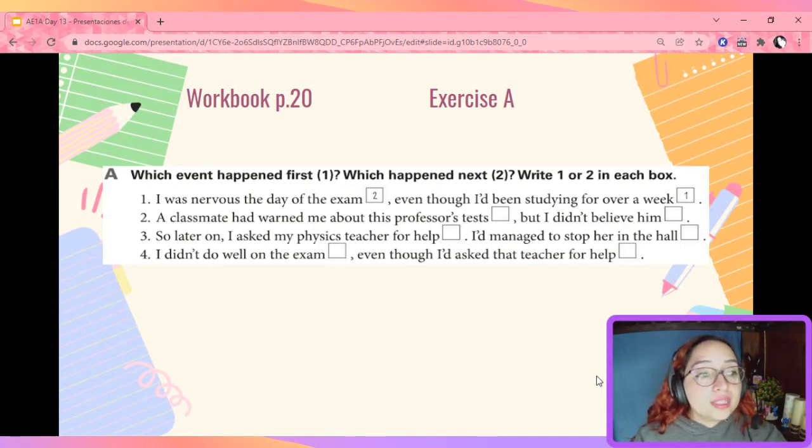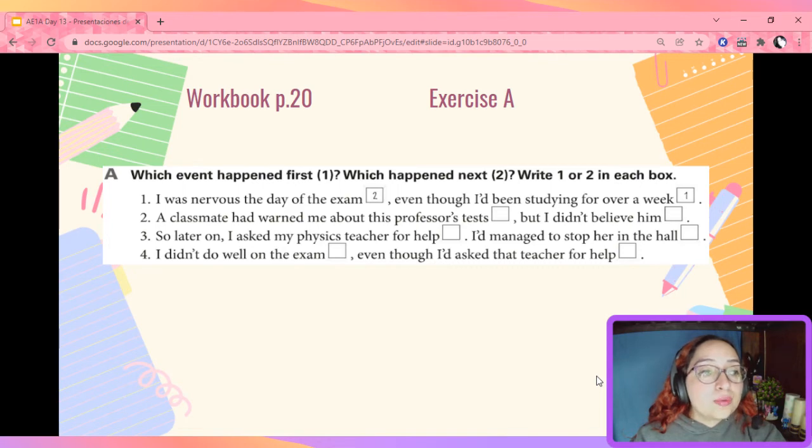I was nervous the day of the exam, even though I had been studying for over a week. So obviously, you would study before an exam. So studying for over a week is event number 1, and being nervous the day of the exam is number 2. Let's take a look at number 2.